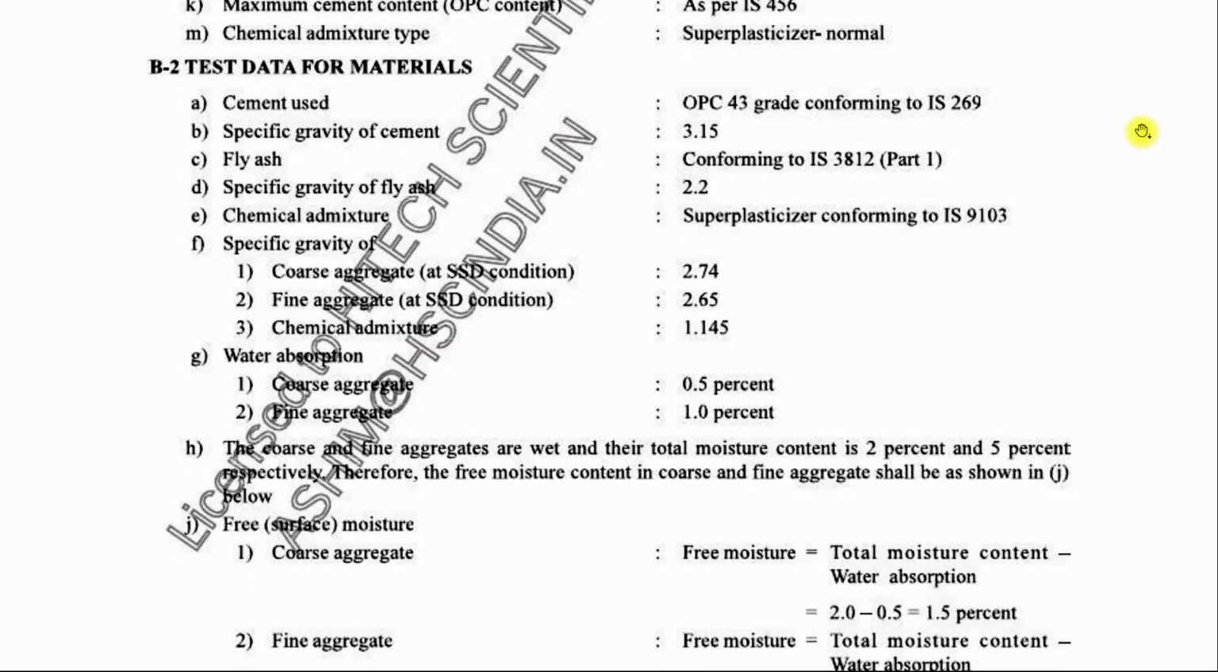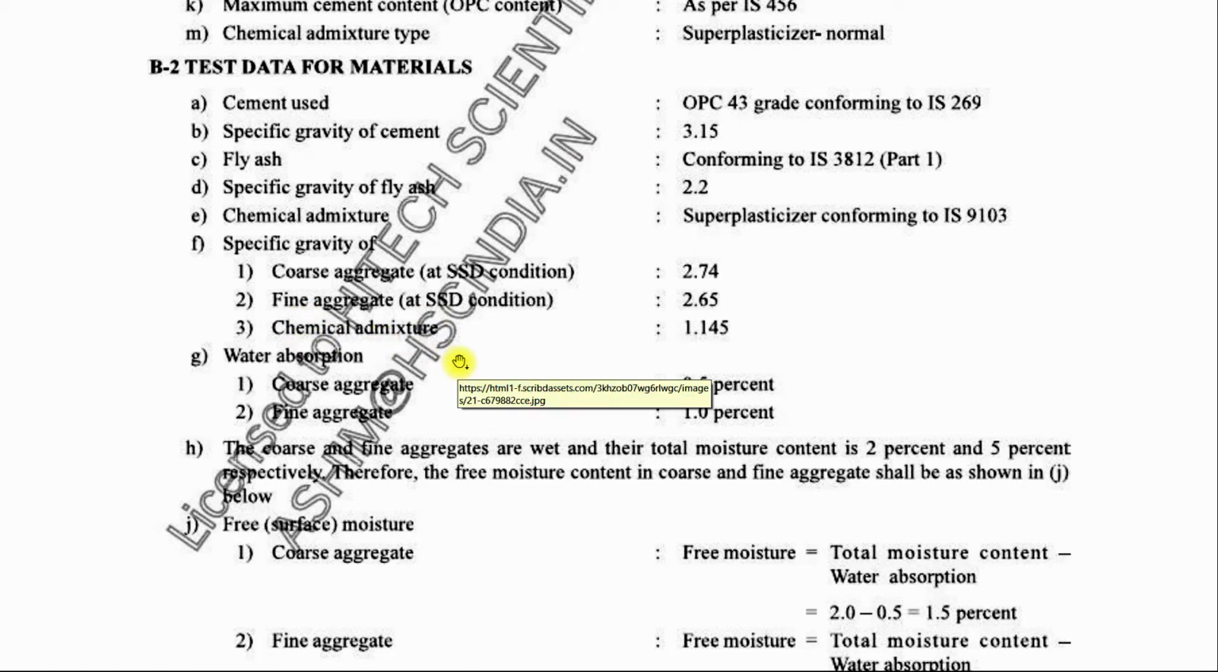The following data should be available before the start of design mix. The cement should conform to IS 269 requirements. Specific gravity of cement should be determined. Fly ash should be checked for conformity to IS 3812 Part 1 requirements. Specific gravity of fly ash should be determined. Chemical admixture should conform to IS 9103 requirements. Specific gravity of coarse aggregate and fine aggregate at SSD condition. SSD stands for saturated surface dry condition. And specific gravity of chemical admixture should be determined.